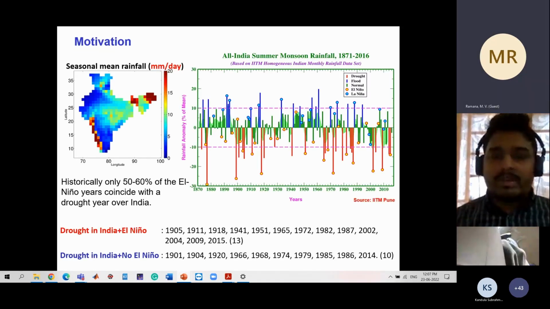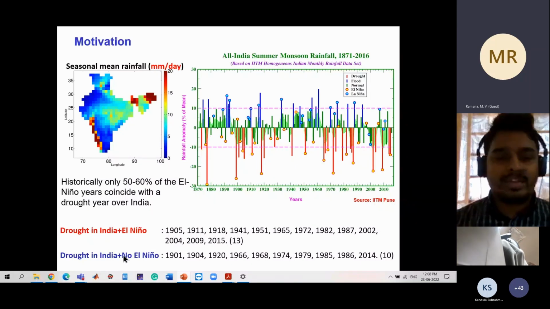If you see the interannual variation of Indian summer monsoon rainfall from this IITM picture, what we see is that since 1901, we have about 23 drought years over India, over the main homogeneous region. Among them, nearly 50 to 60% happen in the presence of an El Nino. That means nearly 50% happen in the absence of an El Nino. So there are about 10 drought years which happen in the absence of any tropical equatorial Pacific forcing. We focus on the second category, the non-El Nino drought years.